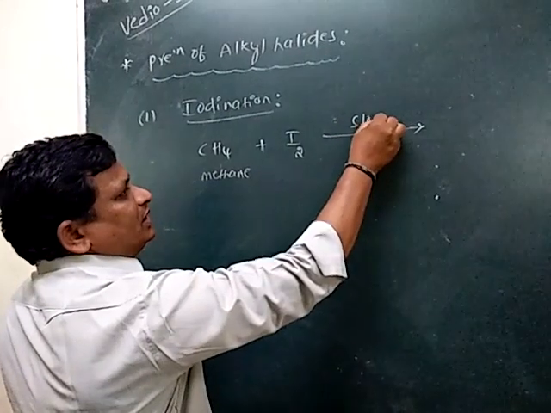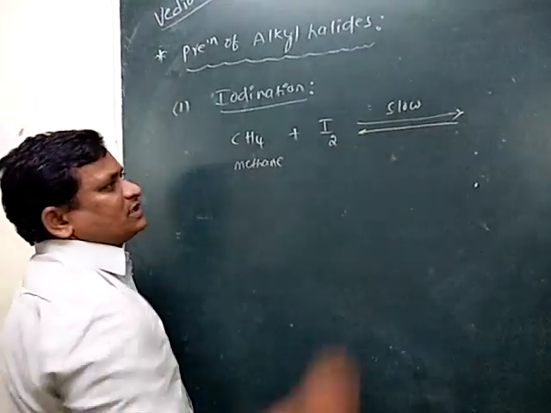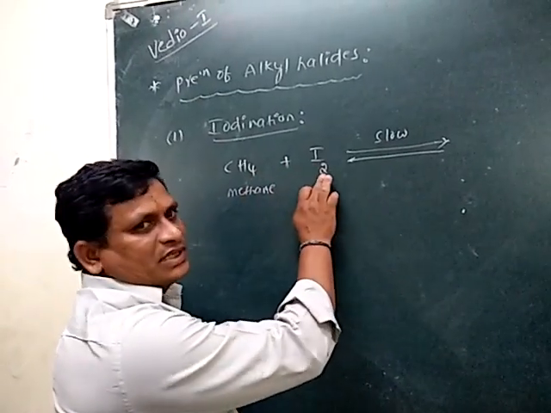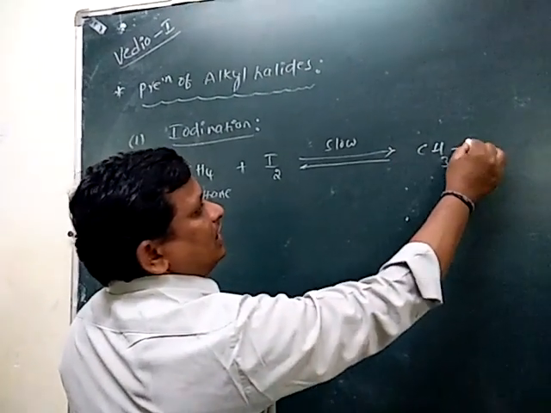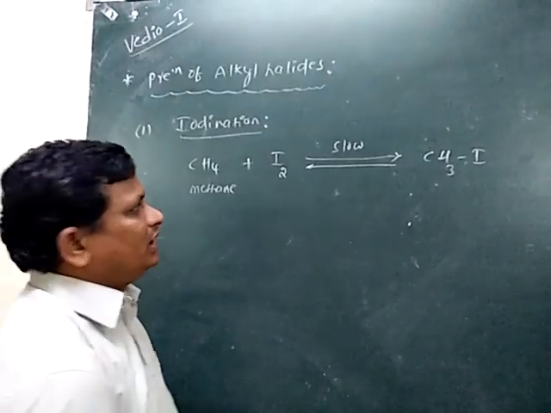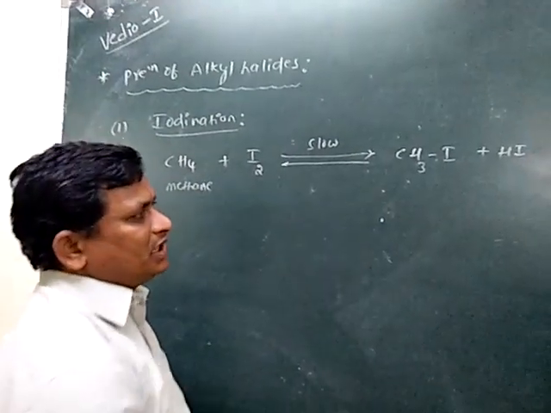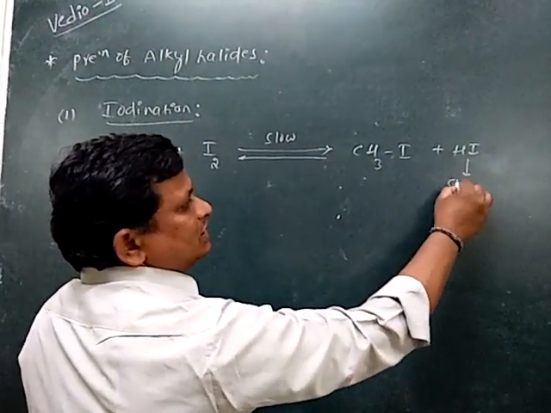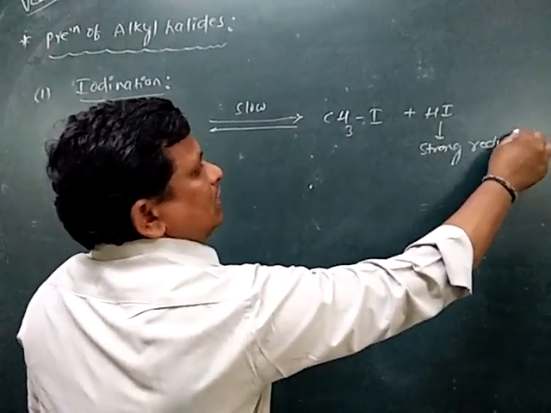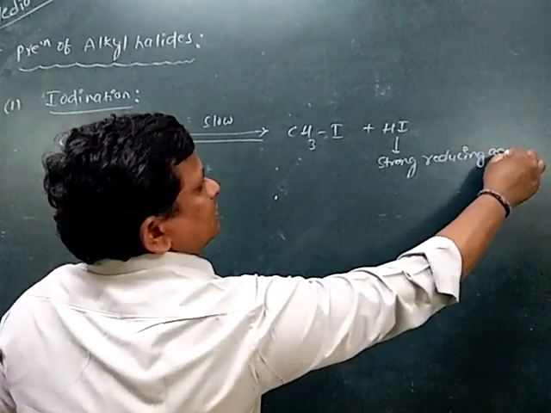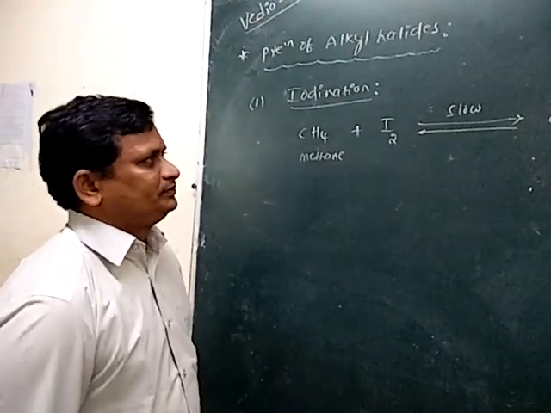This process is very slow and it is also a reversible process. One hydrogen is replaced by one halogen. The obtained alkyl halide is methyl iodide and HI. In the products, HI is a strong reducing agent, and due to this strong reducing agent, the reaction is reversible.